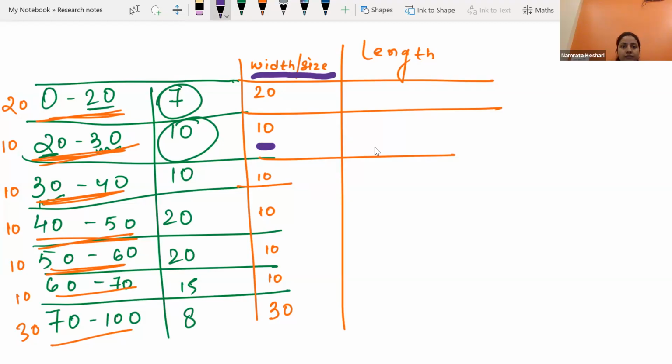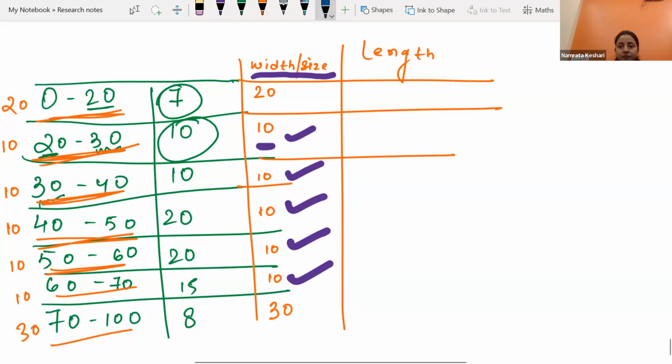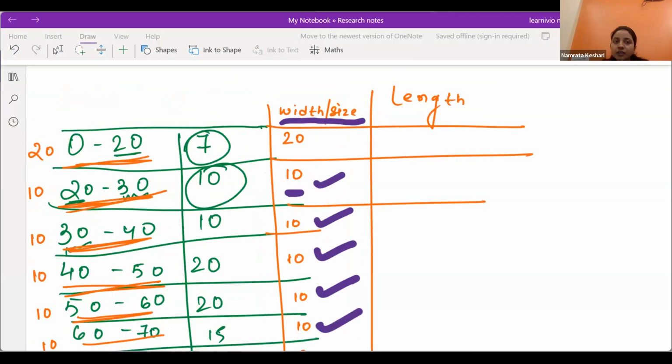Even if it is repeating so many times, if I ask which row has the smallest number, we will say there is a number 10 which occurs many times, but that is the smallest. Yes or no? Are you getting it? Yes, ma'am.